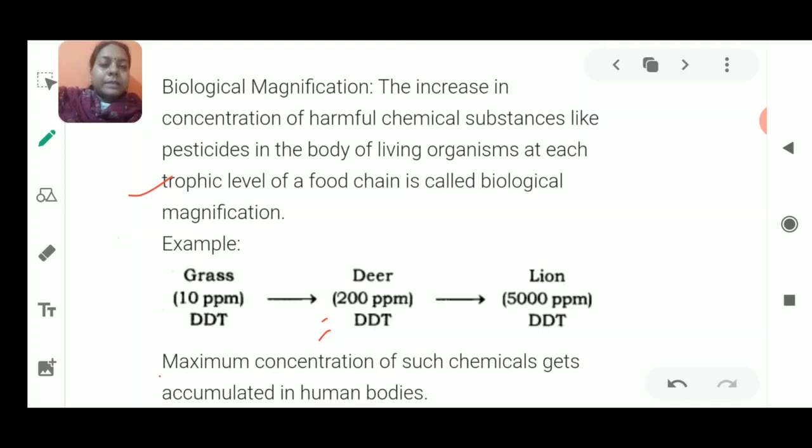Now how is this chemical getting increased? This is the process by which the level of pesticides or other toxic substances increases. Just remember, we are only talking about the harmful substances, we are not talking about the good things. We are talking about a bad product, a harmful substance. That could be a chemical, a pesticide, an insecticide, or any other. So it could be any chemical. Now how is this increase in the concentration of the pesticide happening in each trophic level? Why is this happening?